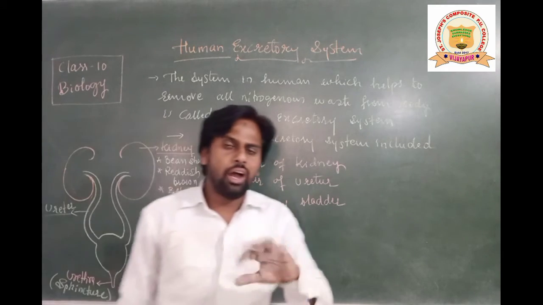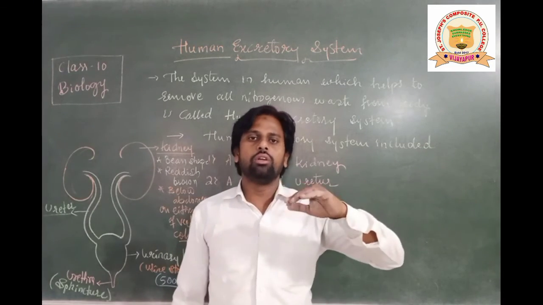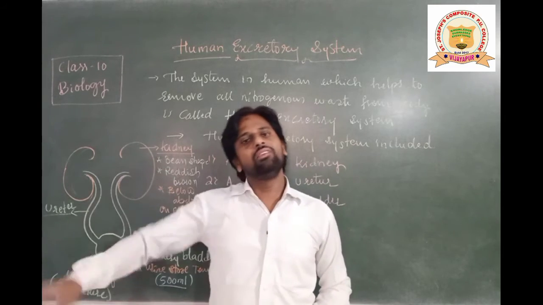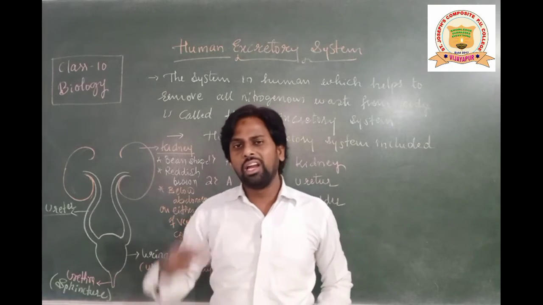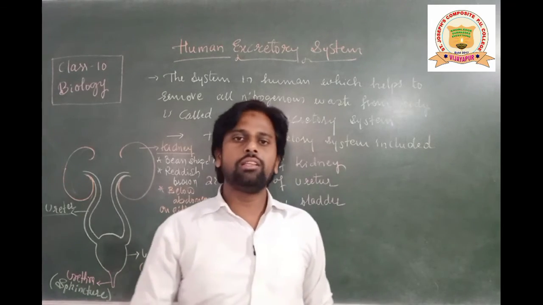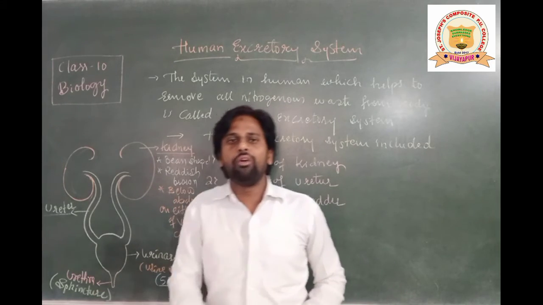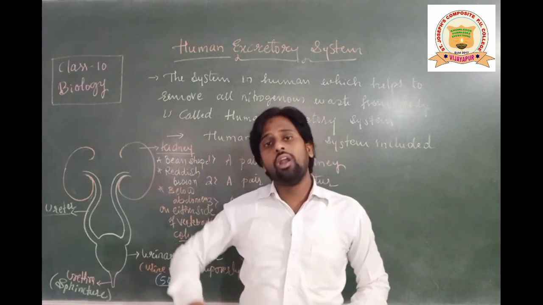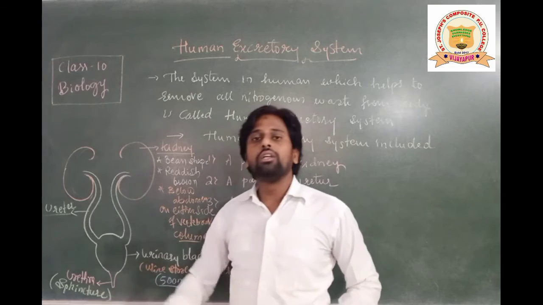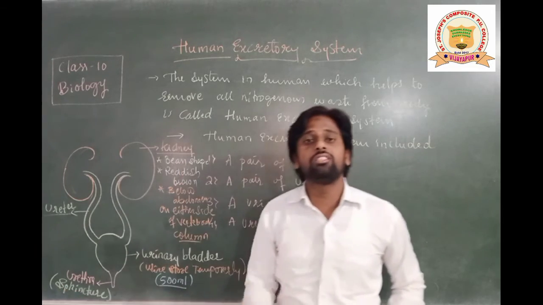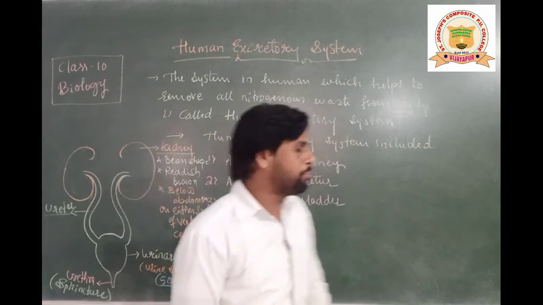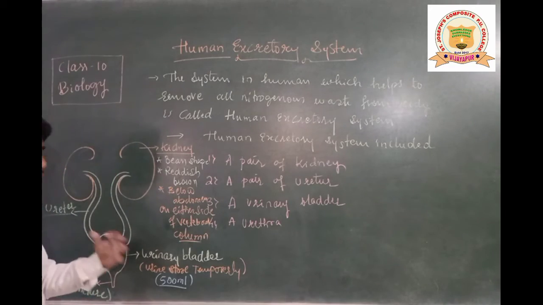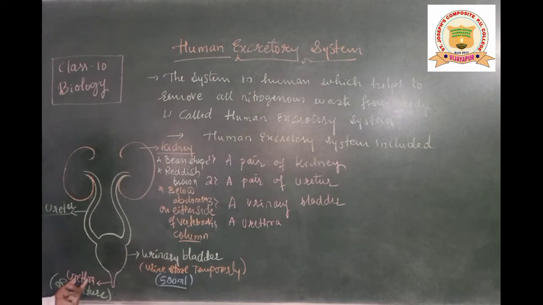See, whenever you get the urge to urinate, you will have controlled urination. Suddenly it will not release out from the urinary bladder or the urethra. It will be controlled. Whereas in small children and in old people, the urethra will not be under control. The urine will be released on its own, without their knowledge, because the sphincter is very weak in those people. In adults, the sphincter is very elastic and controllable, so we can urinate in a controlled manner. So this is the structure and function of what?